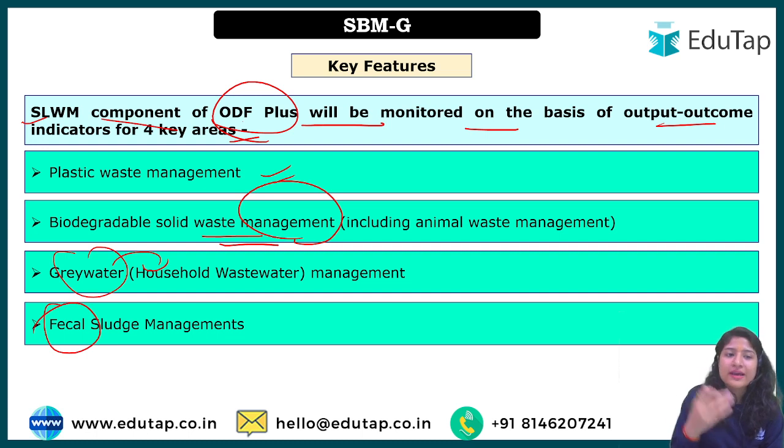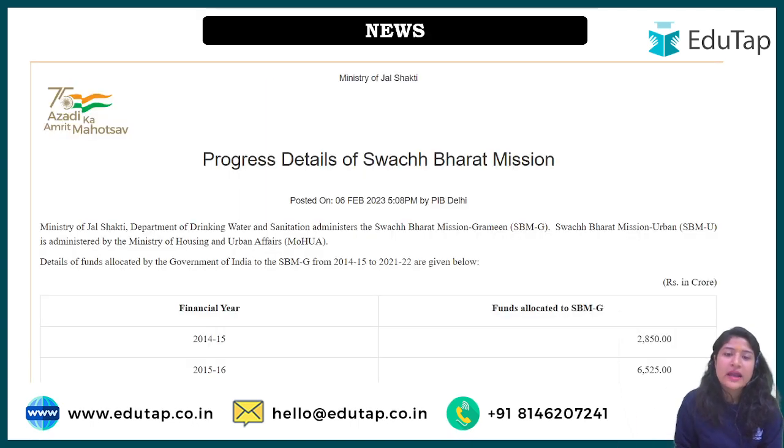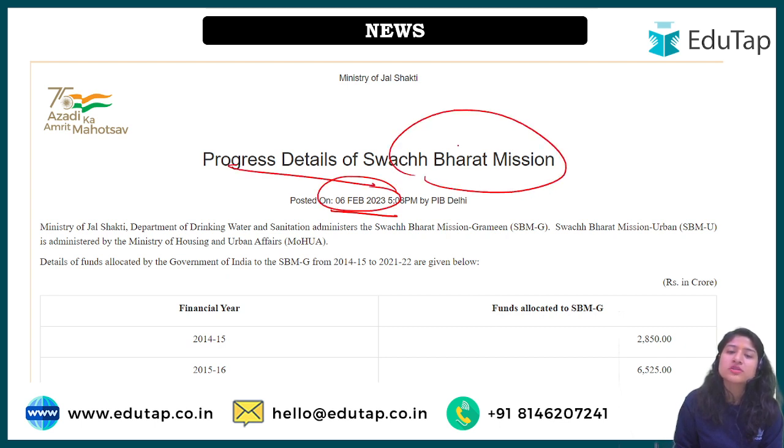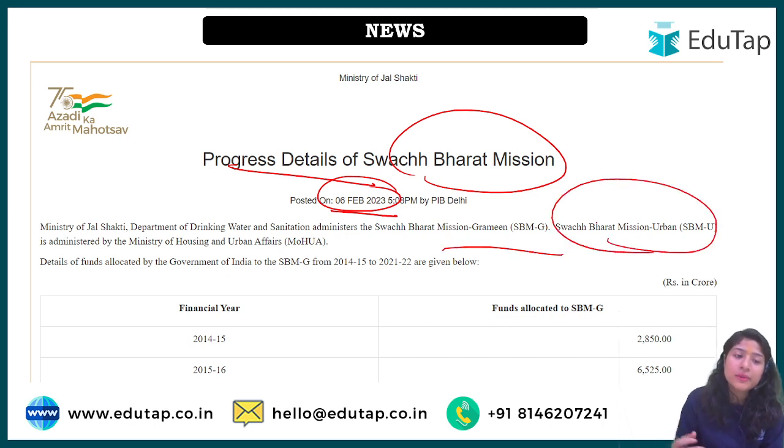So for the SLWM components of ODF plus status, these are the outcomes that will be considered, and then the rating will be given. So this was it, and this is the news of 6th Feb 2023, when a detailed progress on Swachh Bharat Mission was given. Both the status of Swachh Bharat Mission Gramin and Swachh Bharat Mission Urban were discussed.